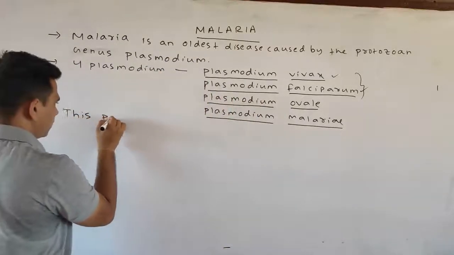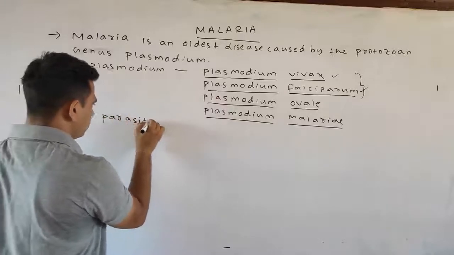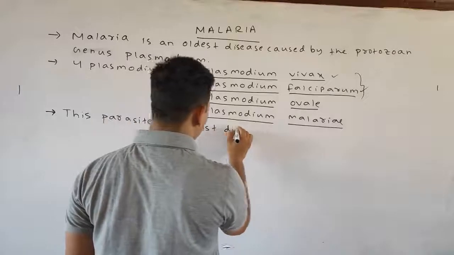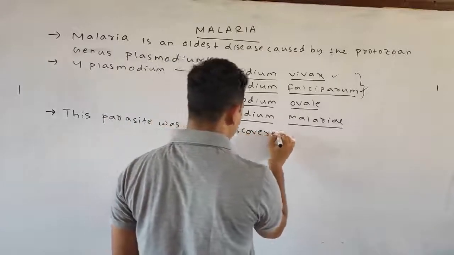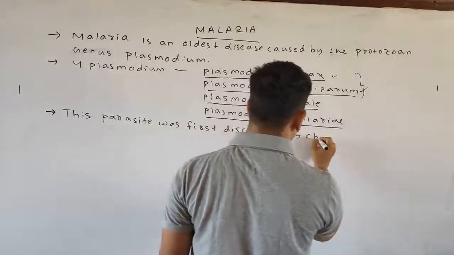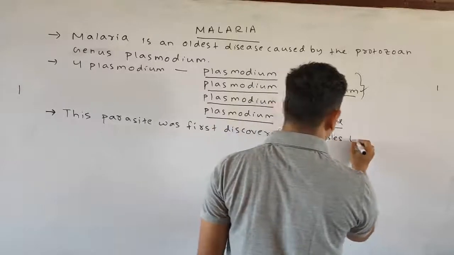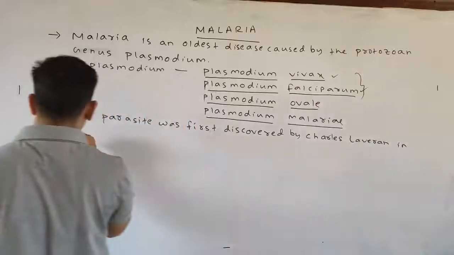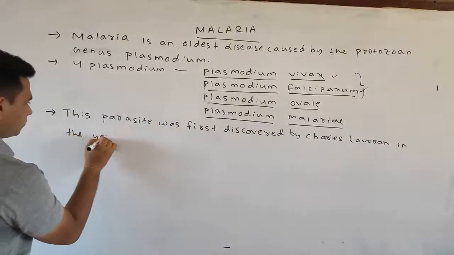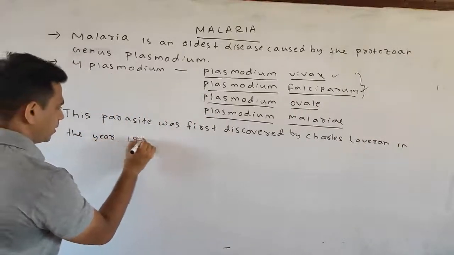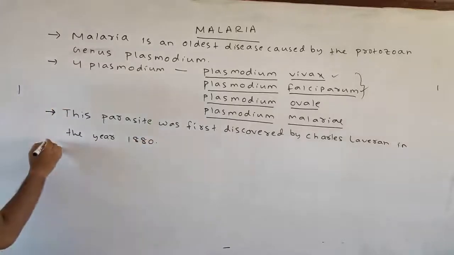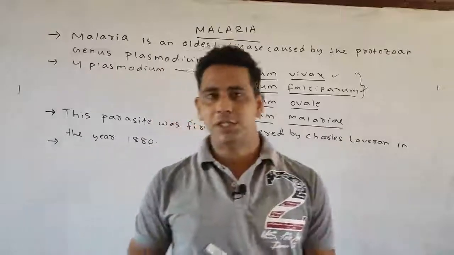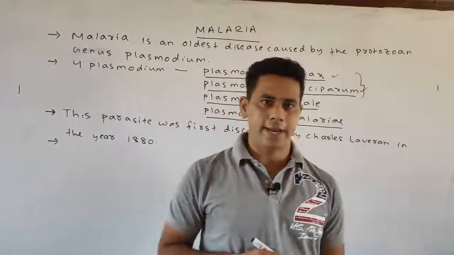This parasite was first discovered by Charles Laveran in the year 1880. Okay. So this parasite was first discovered by Charles Laveran in the year 1880.